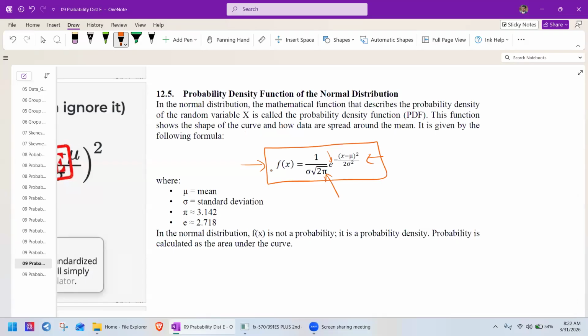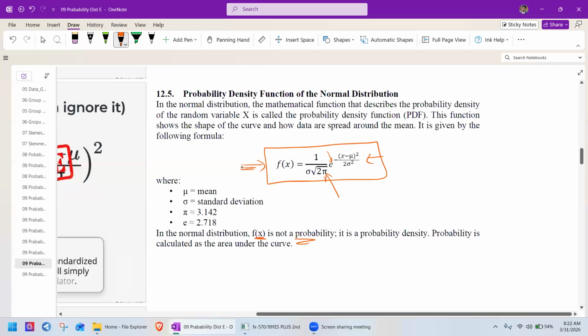It looks very complex. In the normal distribution, f(x) is not the probability. Here, this is the density function, not the probability. It's a probability density. Probability is calculated as the area under the curve. Remember, this is a function. This is the probability density function.